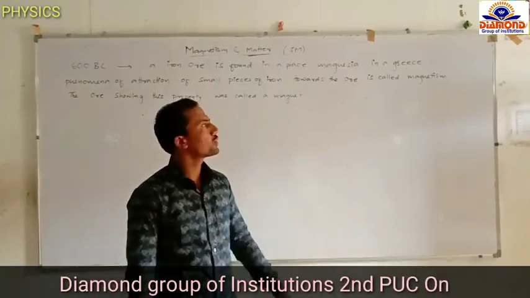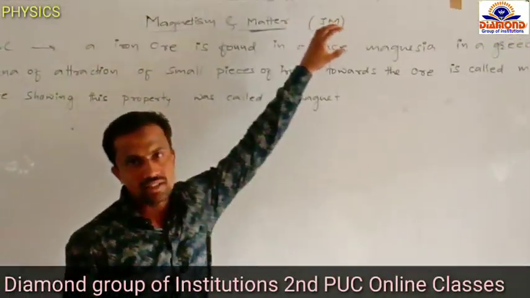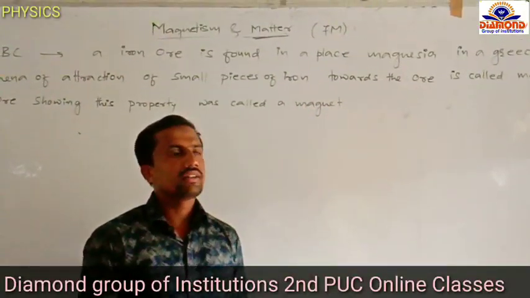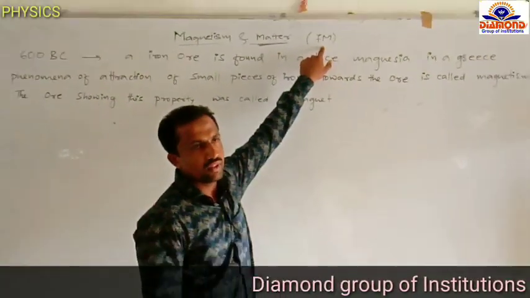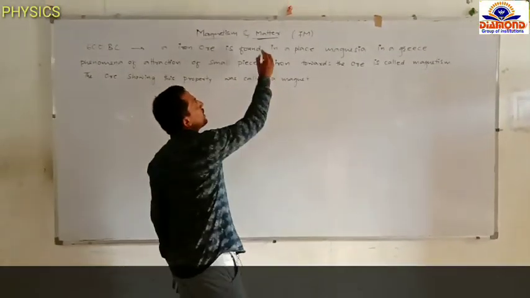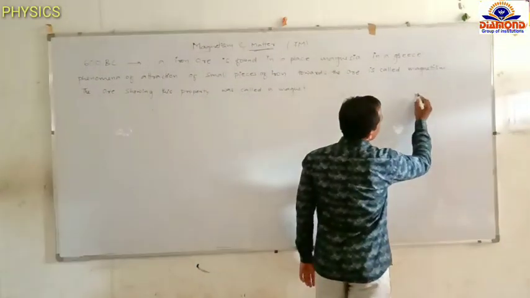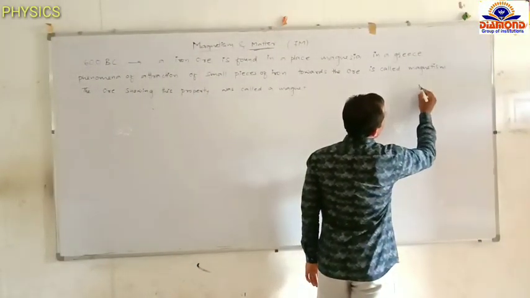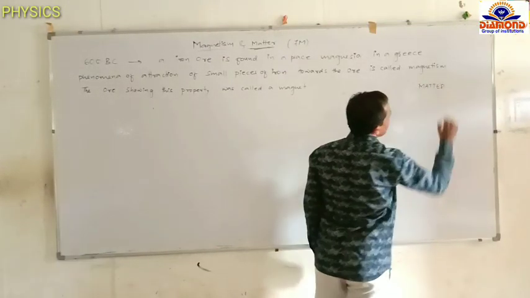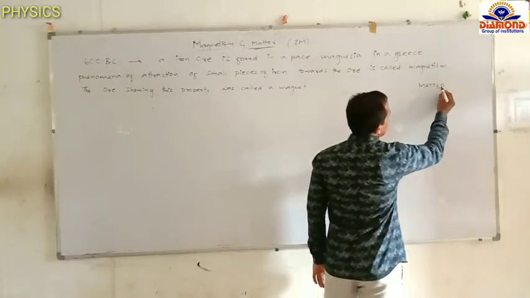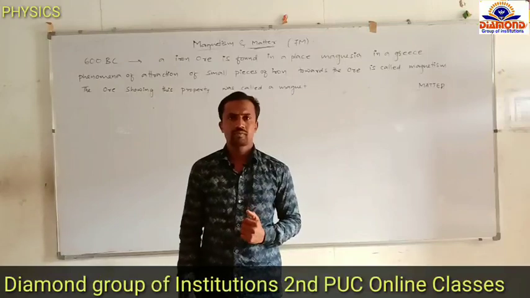Today we are going to discuss a chapter, magnetism and matter, and the weightage of this chapter is 7 marks. As you know already, matter. Now the question is raised, what is matter?